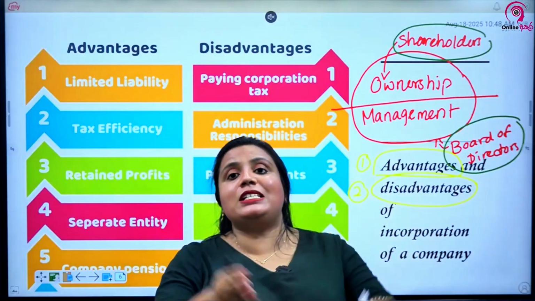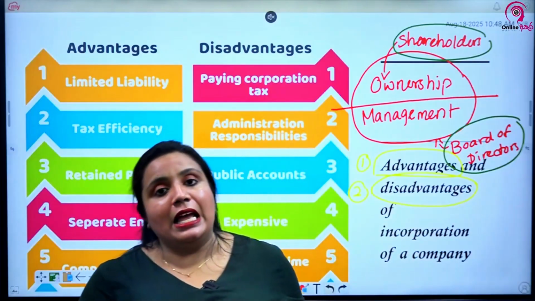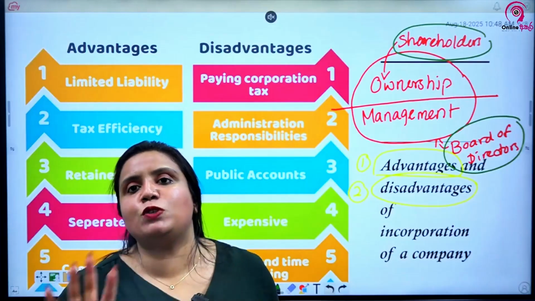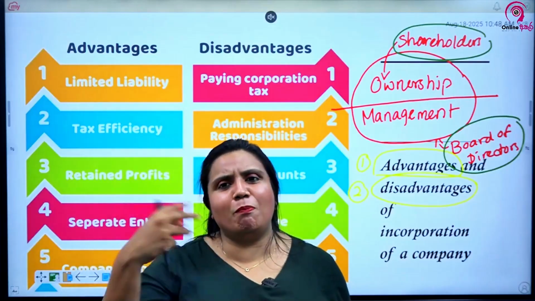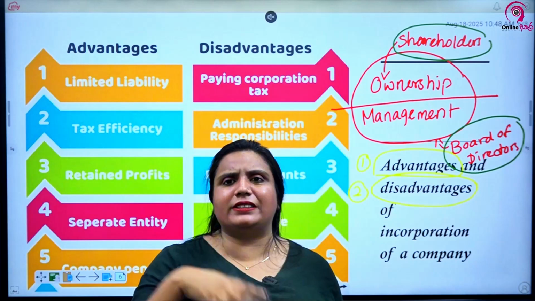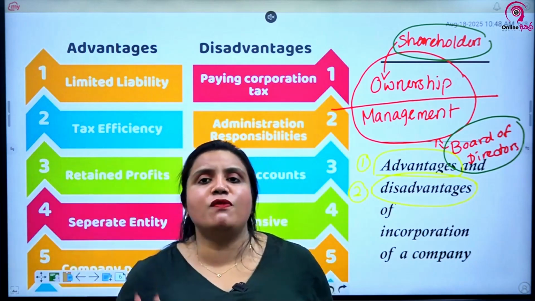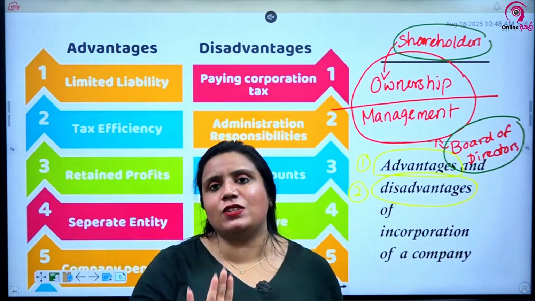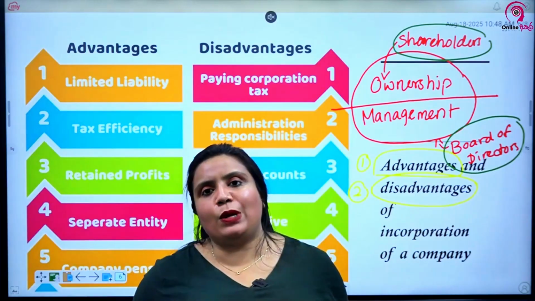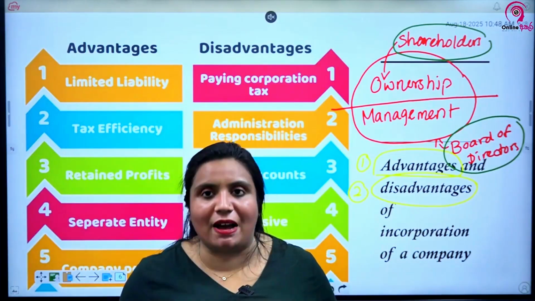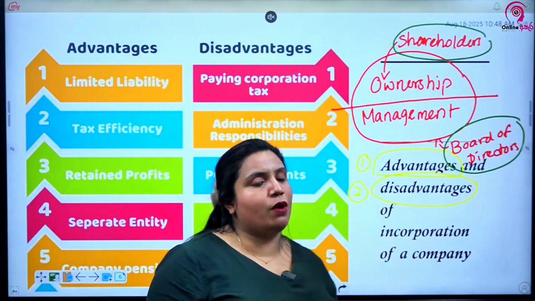Why? Now ownership and management is separate. In sole proprietorships and partnerships, no problem. Ownership, management, everything is done by one person or two persons or the number of owners. Now it's not like that. Management is separate to ownership. So there's a division of power between shareholders and board of directors.